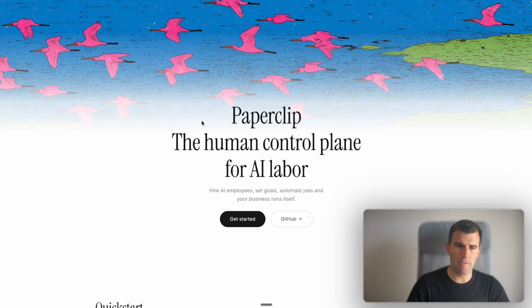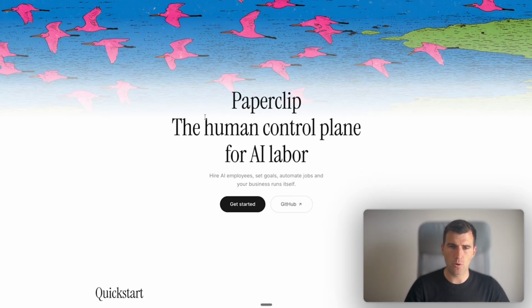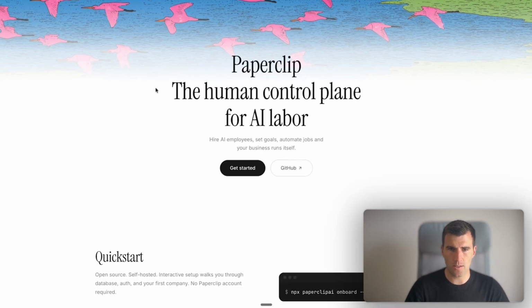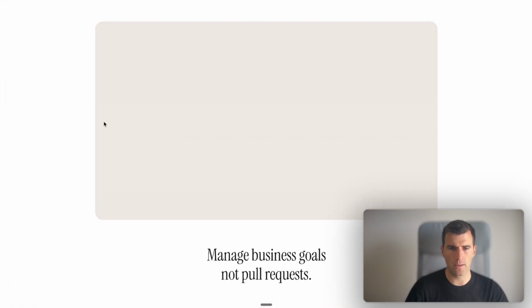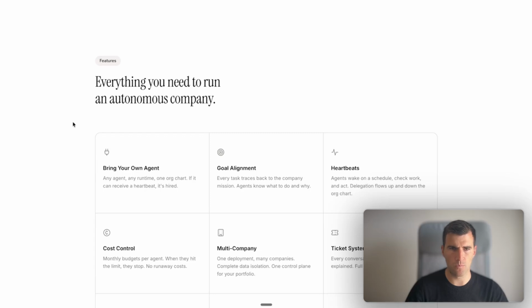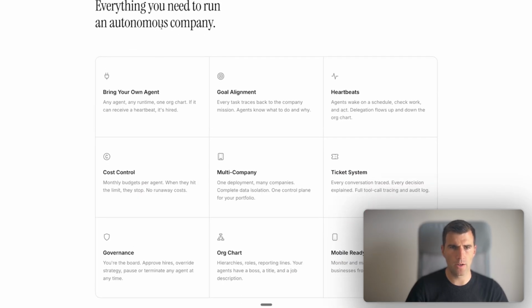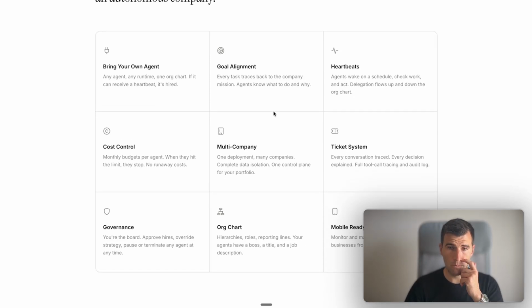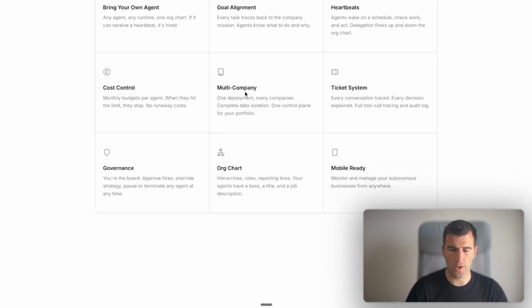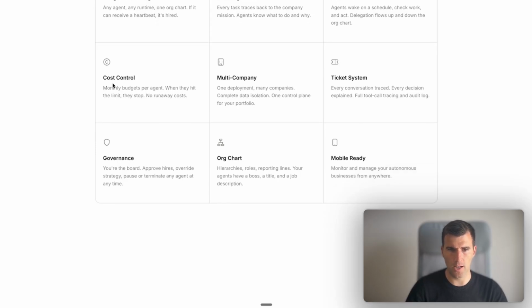Now, that being said, let's dive into this tool so we can explore it together and figure out what this is, okay? So we can see here it says the human control plane for AI labor, hire AI employees, set goals, automate jobs, and your business runs itself. We'll dive into how you can start using it, and let's look at what this website shows. Everything you need to run an autonomous company: build your agent, goal alignment, heartbeats, multi-company ticket system, because basically you can have more than one company in that tool. I'll show you this in a second. Cost control, which I like. Org chart is cool as well.